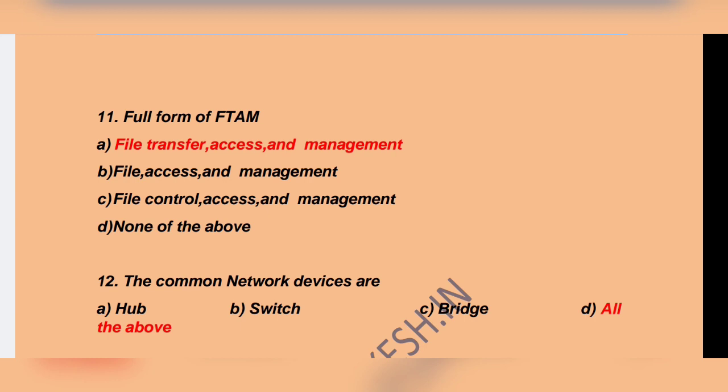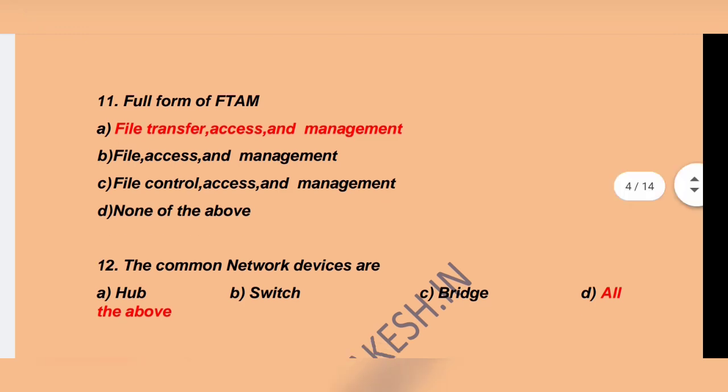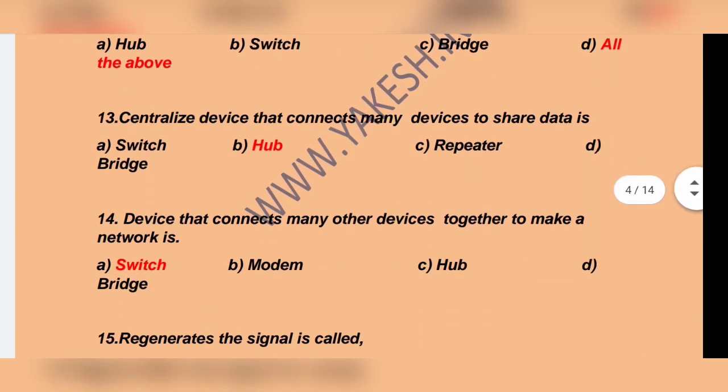The common network devices are dash. All the above. Hub, switch, bridge. All the answers are right. So option D is the correct answer. Centralized device that connects many devices to share data is dash. Option B. Hub. Device that connects many other devices together to make a network is dash. Switch. Option A is the correct answer.